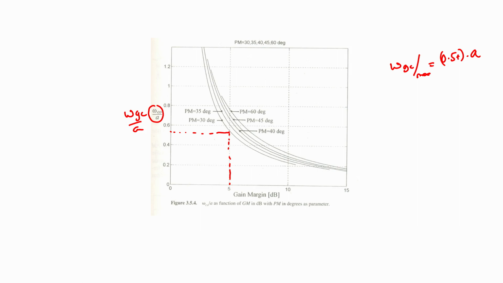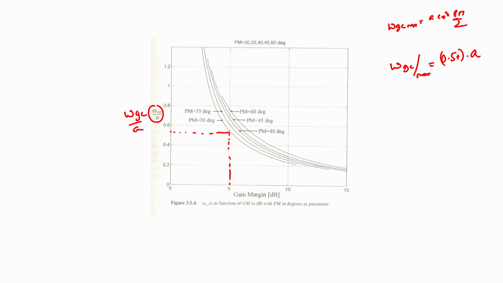Of course, if we have a phase margin of 30 degrees and no gain margin expectation, we know that omega Gc max is going to be given by A cot Pm by 2 according to the expression that we derived. But if we have a gain margin specification of 5 dB, this numerical analysis reveals that our maximum gain crossover frequency is at most going to be about half of A.